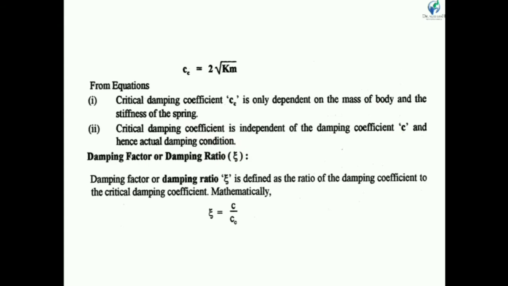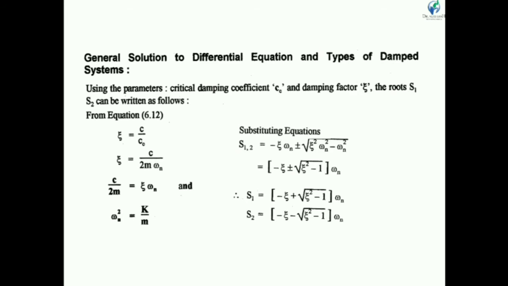The damping factor or damping ratio. The damping ratio is denoted as zeta and is defined as the ratio of the damping coefficient to the critical damping coefficient. Mathematically, zeta is equal to c by cc, where c is the damping coefficient and cc is the critical damping coefficient.